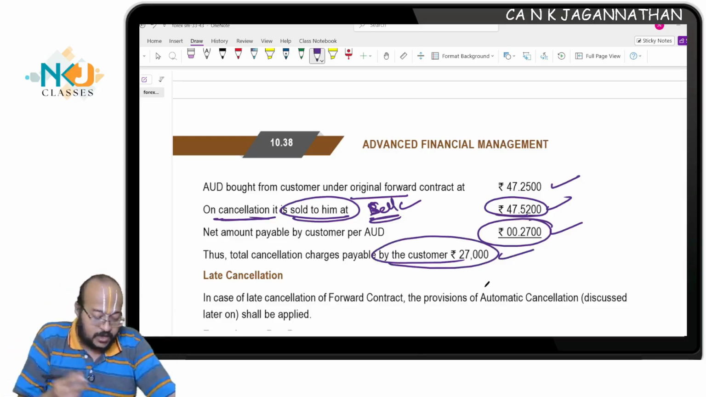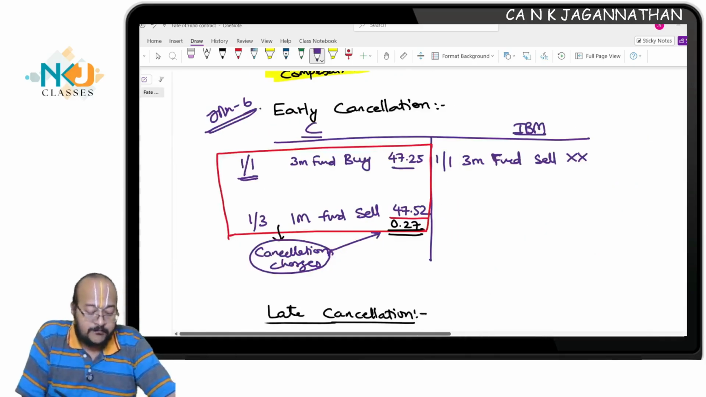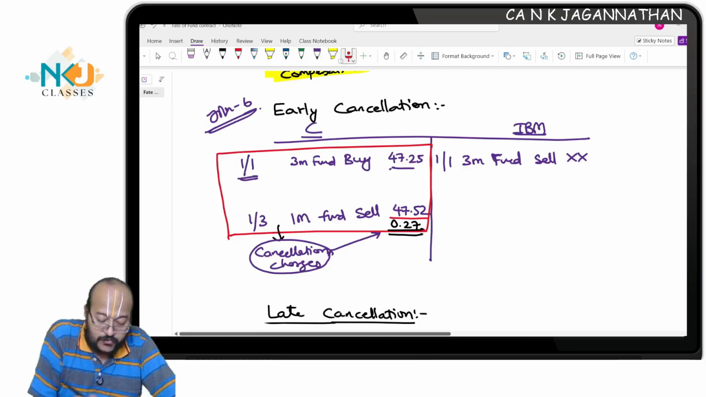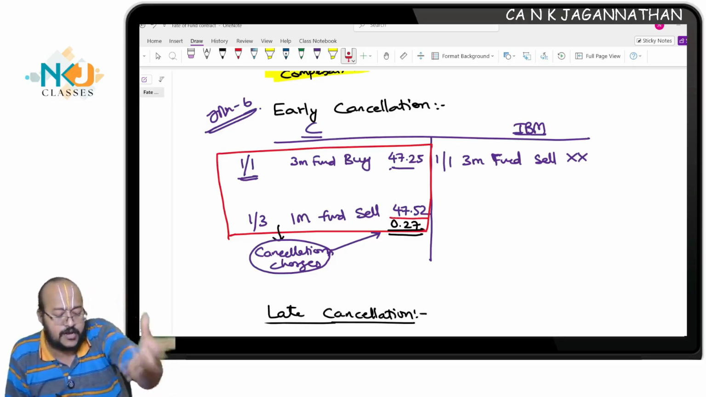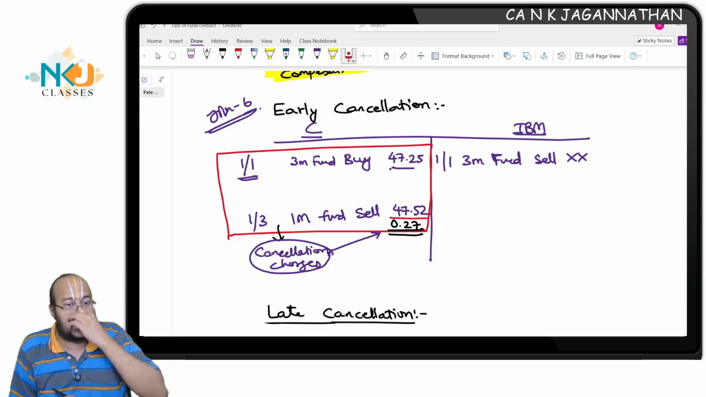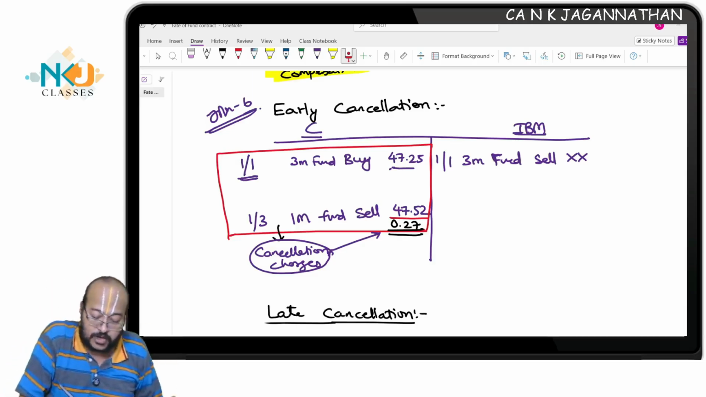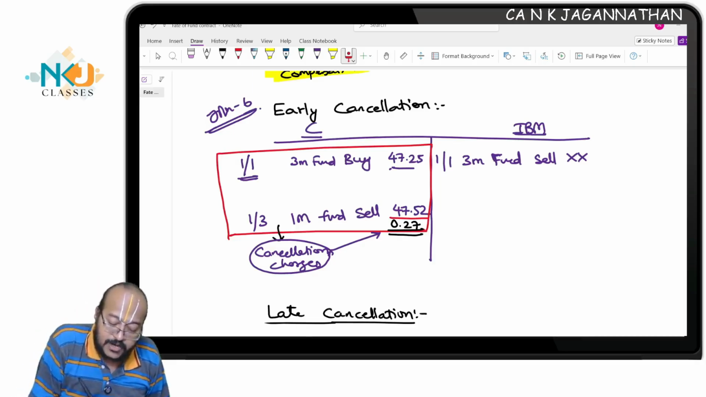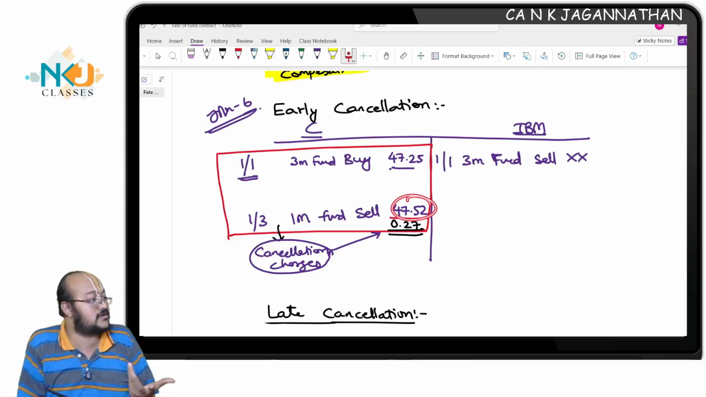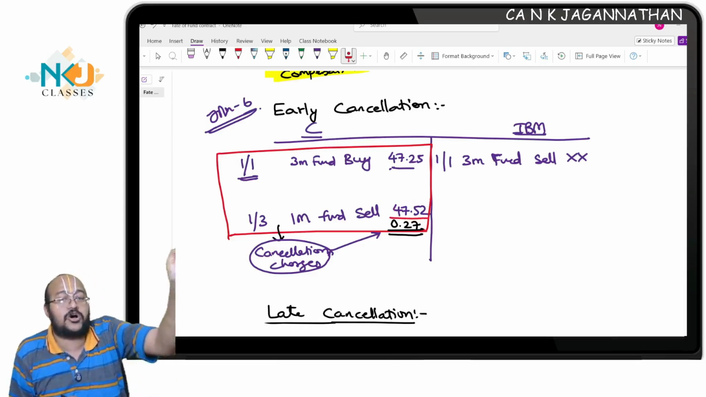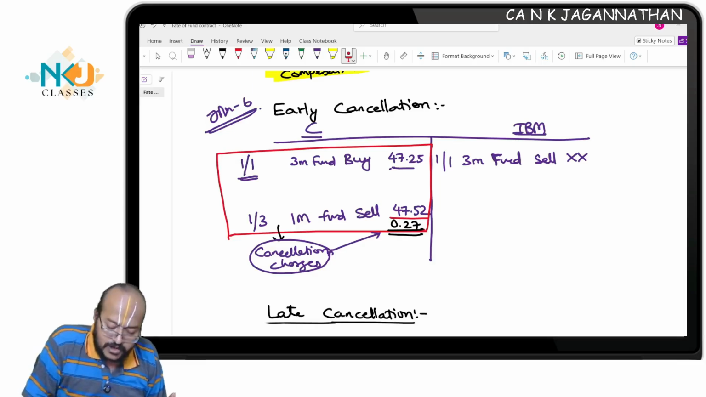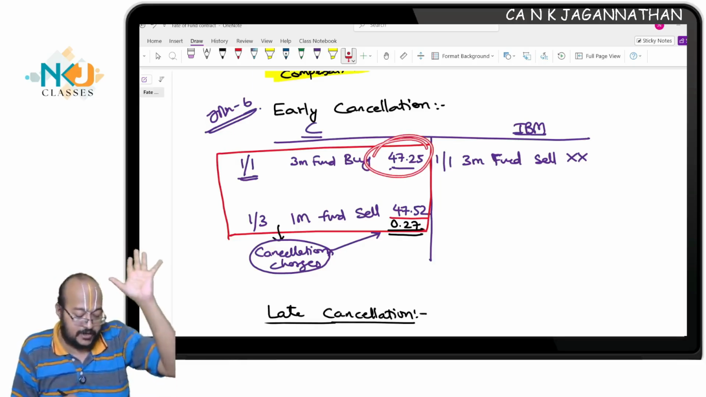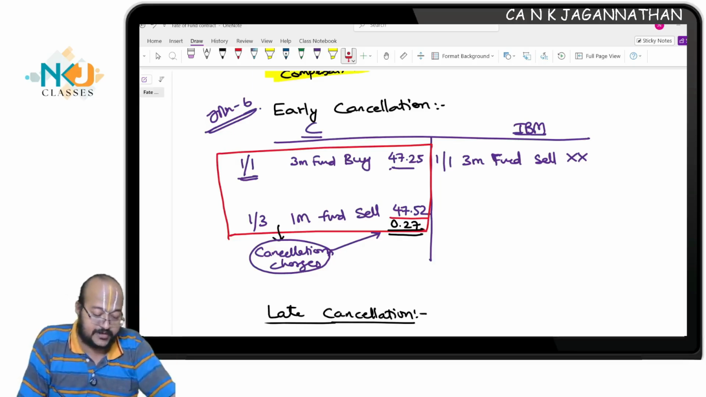Here also, if you carefully see, I bought at 47.25 and I am selling at 47.52. I bought at a lower rate and now I am selling at a higher rate, so the dealer will have a gain. You should never think like that. The dealer had agreed to buy this at a lower rate, but today it has increased. So the dealer is losing the benefit of buying the dollar at a lower contracted rate. Hence, the customer needs to compensate the dealer. Are you all understanding this 0.27? I call it cancellation charges.